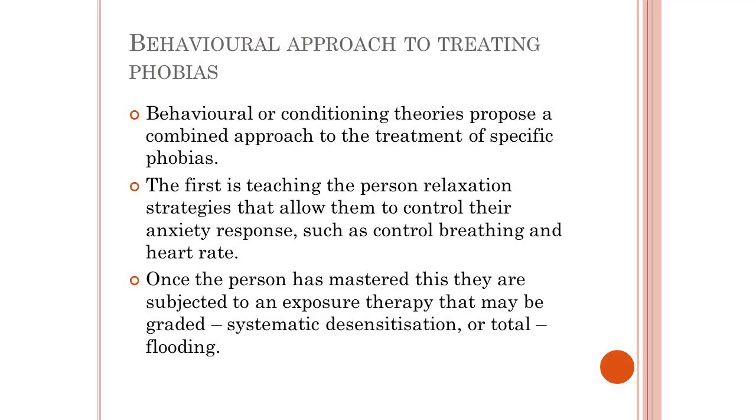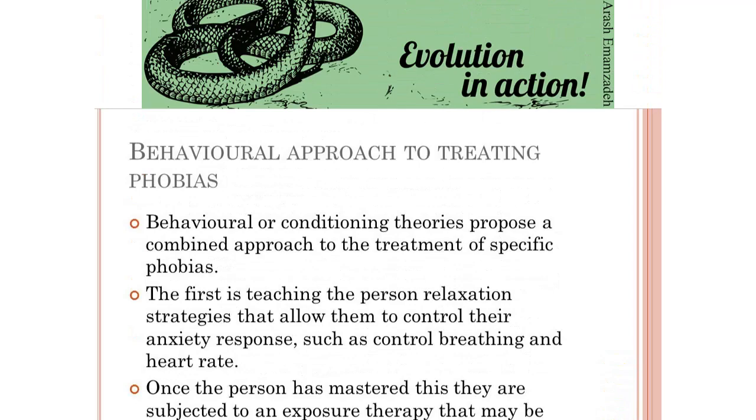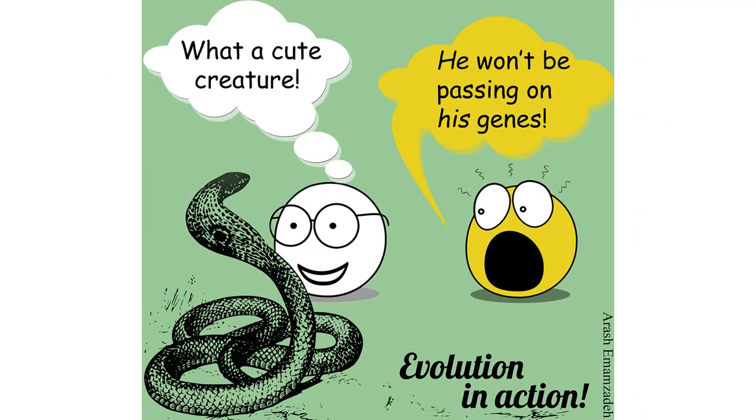Useful treatments like flooding and systematic desensitization created. Theory cannot explain all phobias. It suggests phobias occur through nurture, past experiences, but the biological evolutionary explanation contradicts this. Nature. Many people cut themselves on knives while cooking, but not many have a fear of knives. Meanwhile, others live in countries without snakes but fear them. Suggests phobias evolved as a way to increase survival.